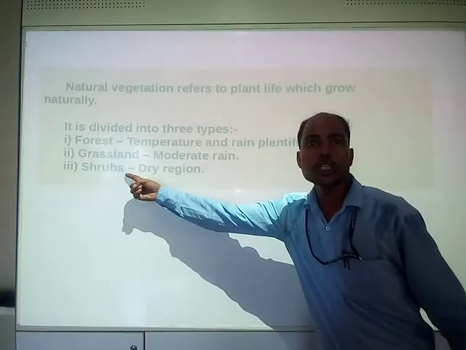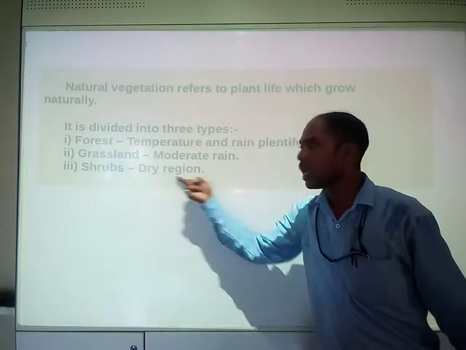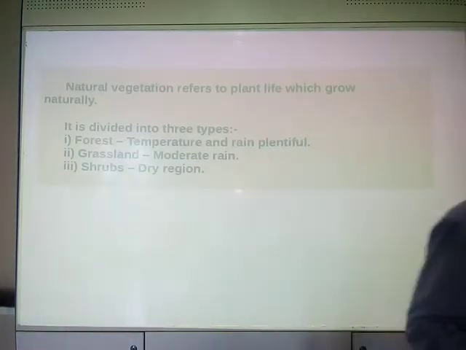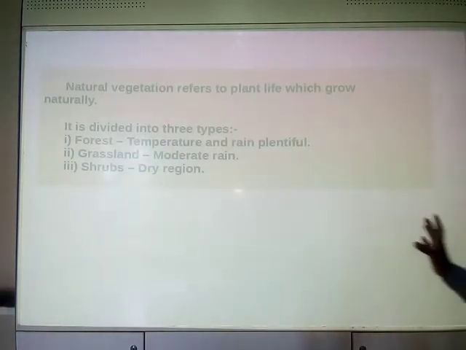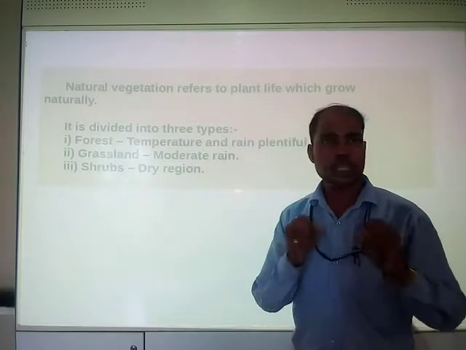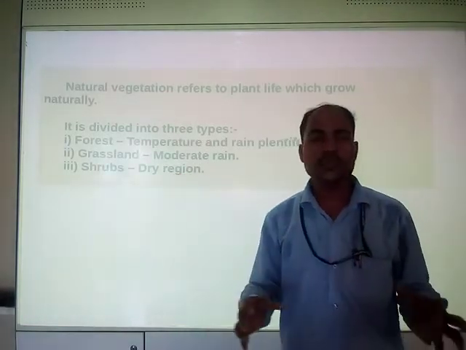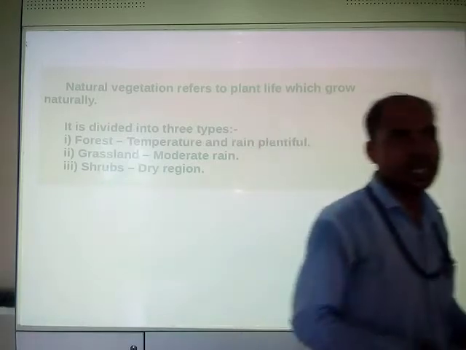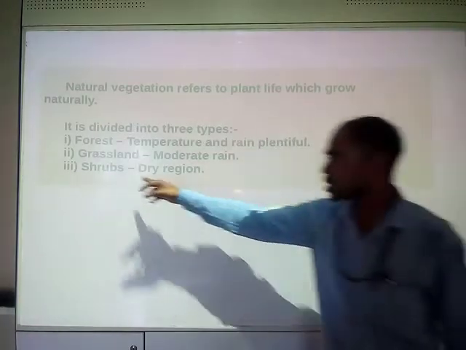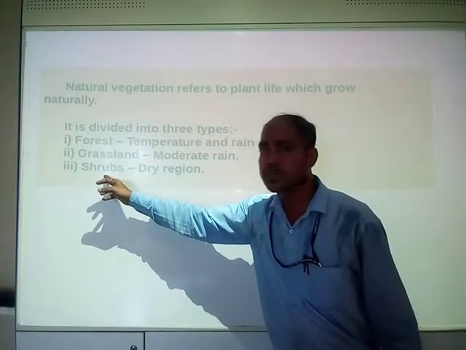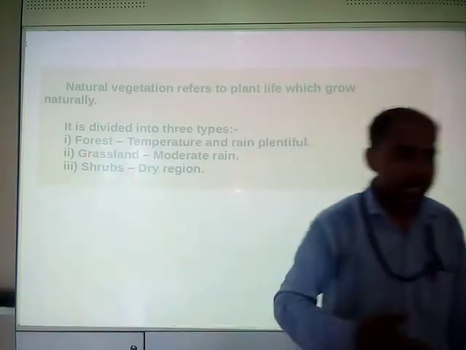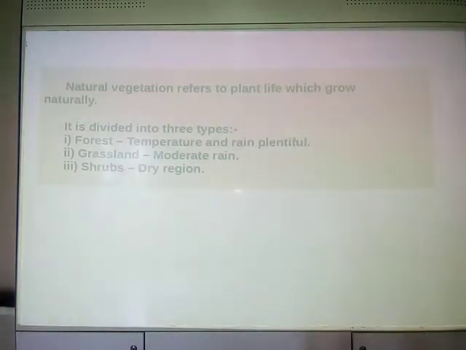And the third category is your shrubs or bushes. These bushes or shrubs lie in dry regions, with almost no rainfall, very dry conditions. So bushes, thorns, shrubs grow in basically dry regions where there is a scarcity of water, a lack of water.